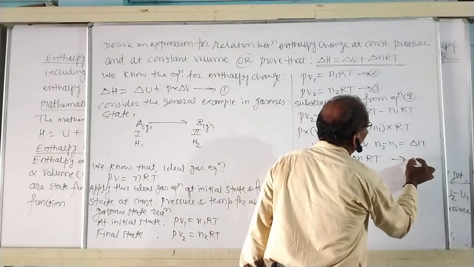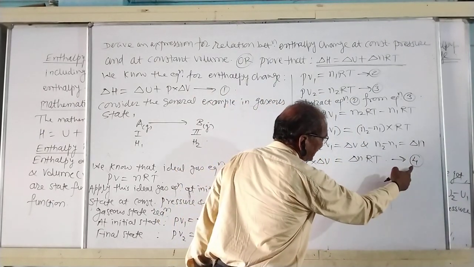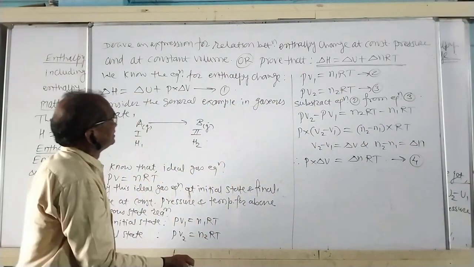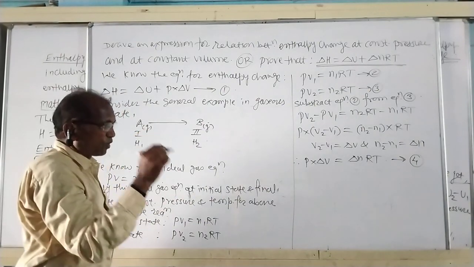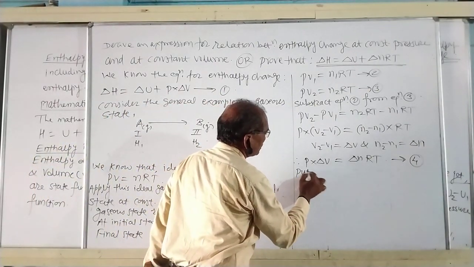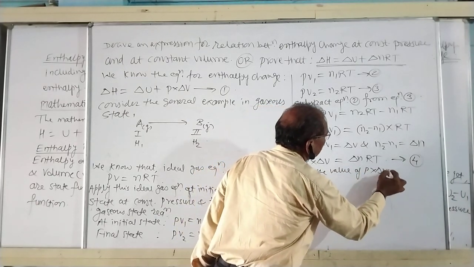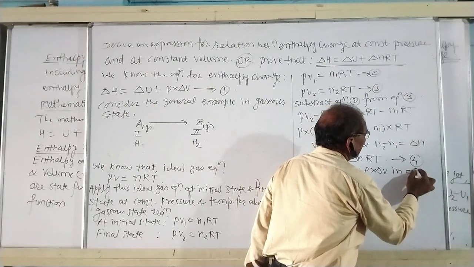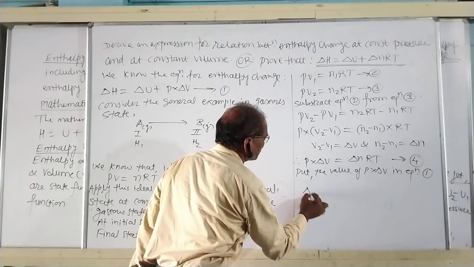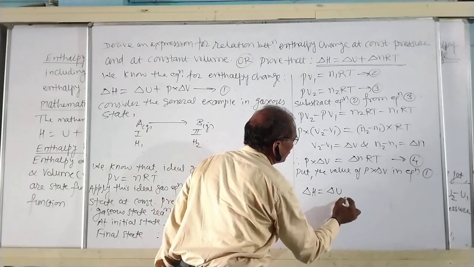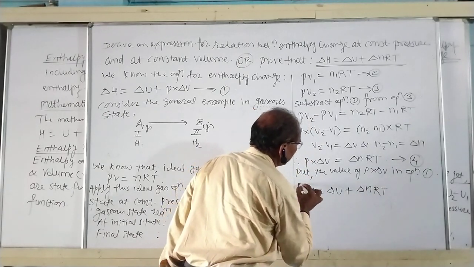By putting the value of P into delta V from equation 4 in equation 1, equation 1 becomes delta H is equal to delta U plus delta nRT.